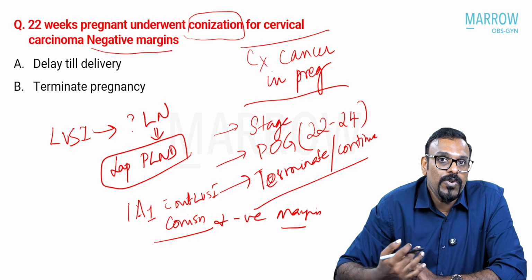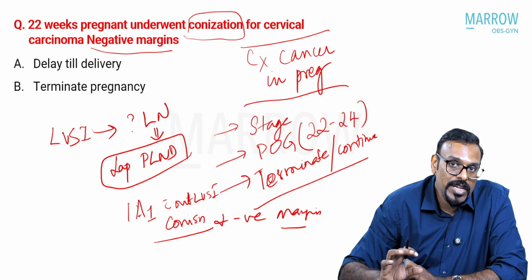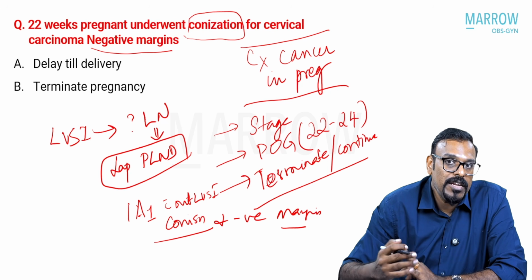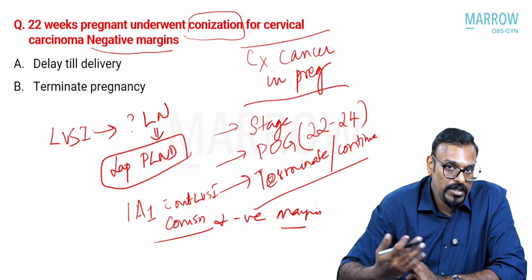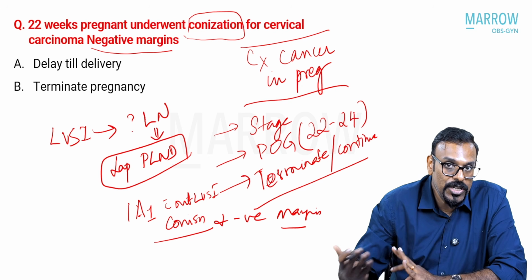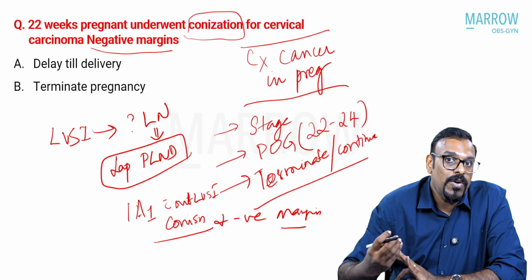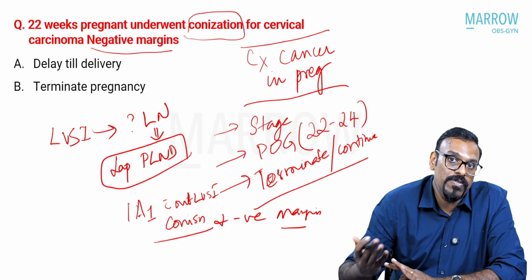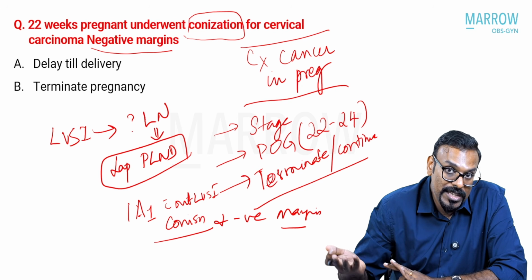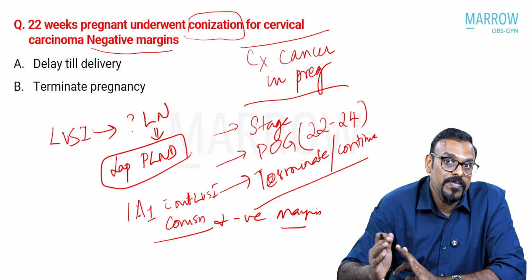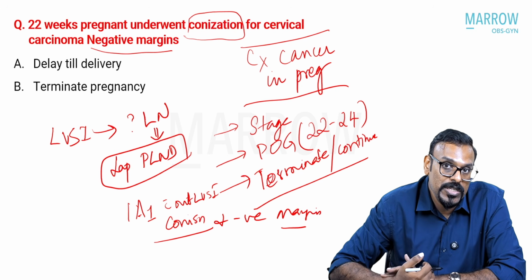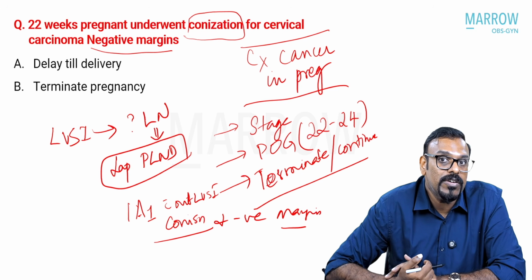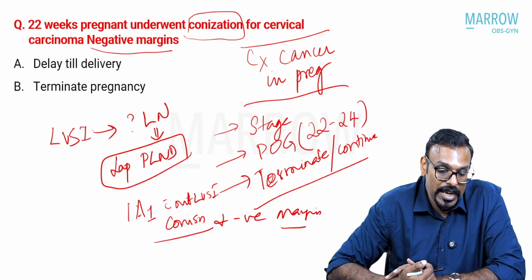So again, if you have a patient who has had a conization, LBSI is positive, let's say, and you wanted to evaluate the lymph nodes, the staging of the patient, because once the patient has lymph node positivity, that itself points towards a stage 3C, which makes it more advanced. Then you'll have to think about termination of pregnancy or not. But all that could be unlikely because you already have a conization done and the margins are negative.